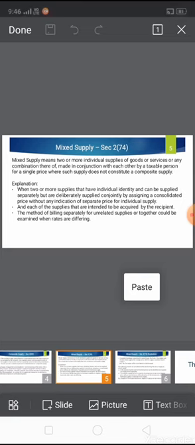For example, a plant nursery sells cut flowers, ornamental plants, and gardening services together as a bundle. When they are sold separately, the plants and flowers incur GST at a rate of 5%, and the gardening services incur GST at a rate of 18%. When they are offered together as a bundle, the whole bundle will incur GST at the 18% rate. The method of billing separately for unrelated supplies or together could be examined when rates are differing.